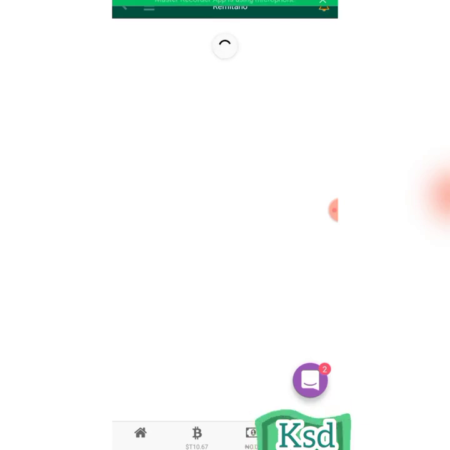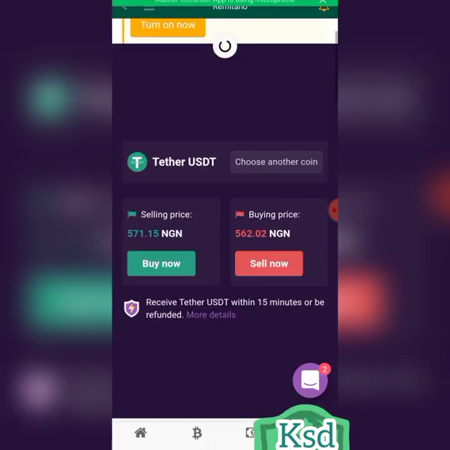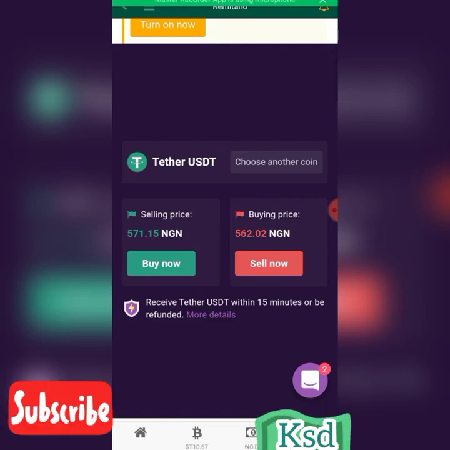But if your account has not been verified, you can still withdraw and send money, but you have a limitation. The limitation is that you can only send out 10,000 per day. If you do more than that, the process will not go through.